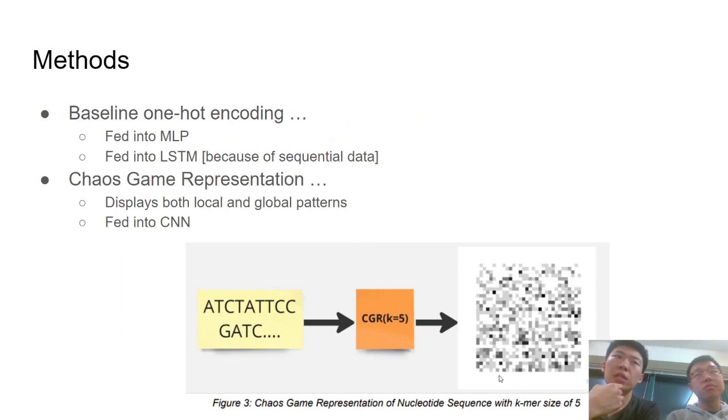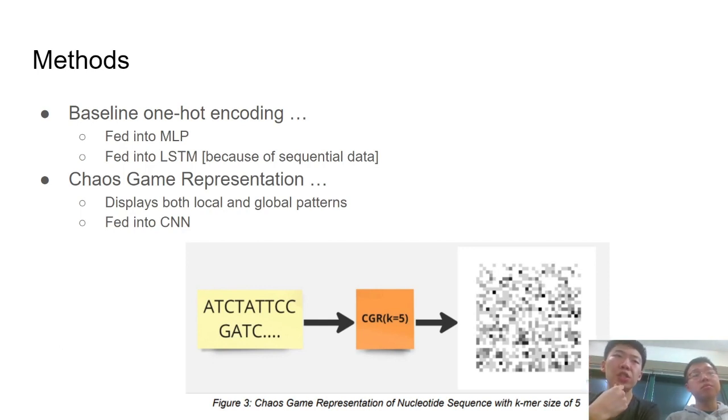For our testing, we basically did a bunch of different types of feature representations. For instance, given our nucleotide sequence data, say of length k, as a baseline, we used one-hot encoding, in which essentially our sequence of length k is transformed into a matrix of size k by 6, k being the number of nucleotides in our sequence, and 6 because our alphabet contains 6 different characters, the 4 nucleotides, and a start of sequence token and an end of sequence token. We fed these one-hot encoding matrices into either a flattened version into an MLP, or we fed it directly into an LSTM. And we hypothesized that LSTM would perform better because LSTMs, in principle, work well in sequential data.